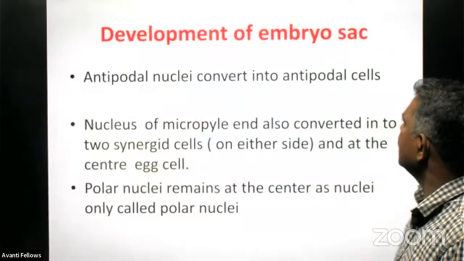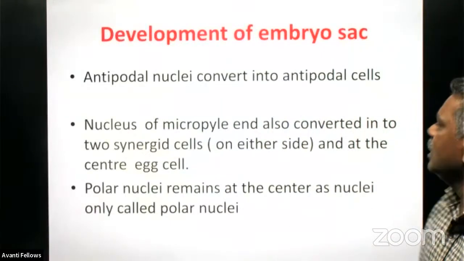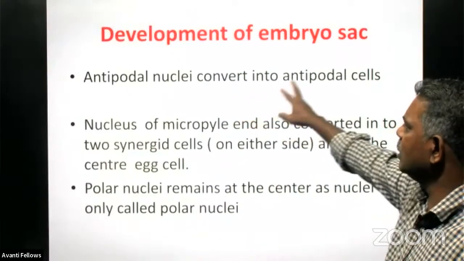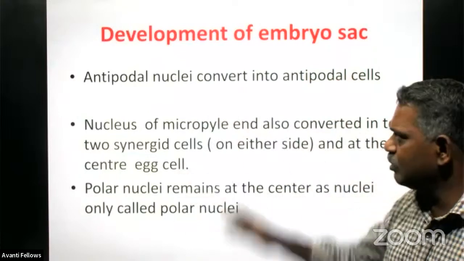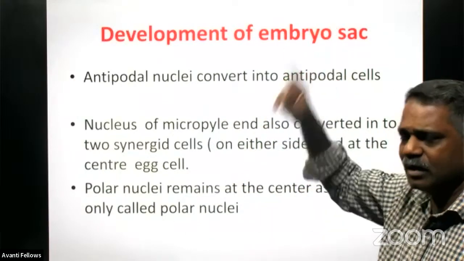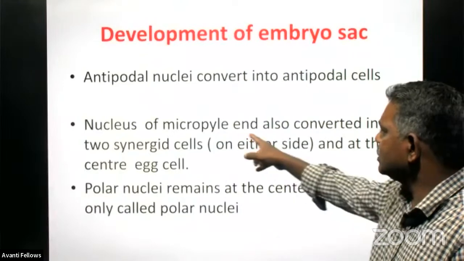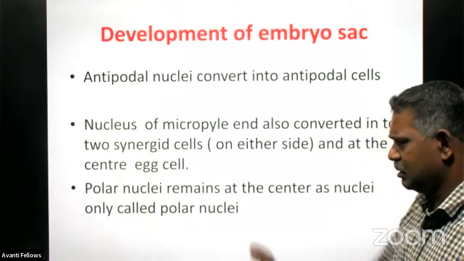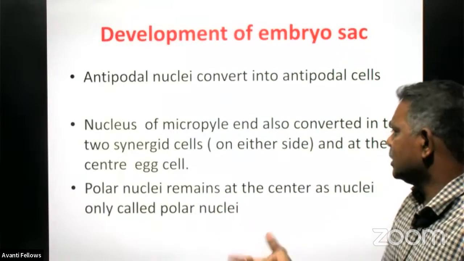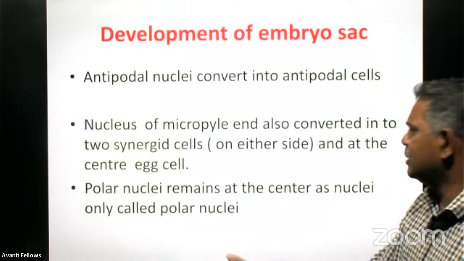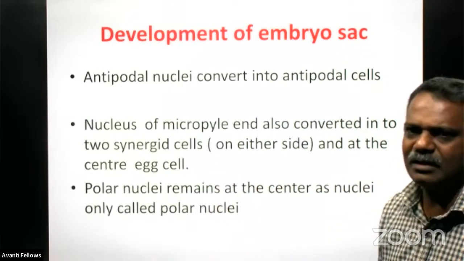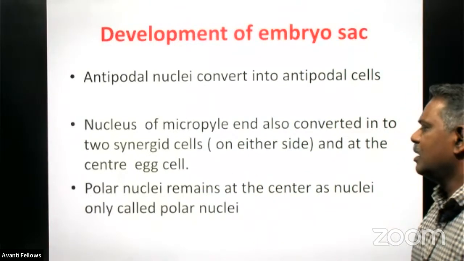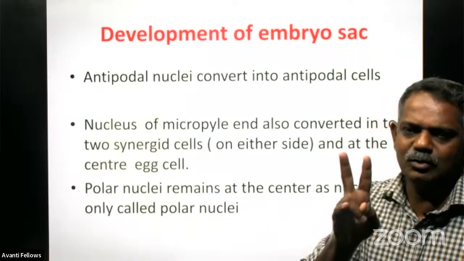Right. This comes to the development of the embryo sac. This is the detailed structure of the embryo sac. The antipodal nuclei are converted into antipodal cells. The antipodal nuclei are located in the chalazal end only, and the nucleus of the micropylar end is also converted into the egg cell and 2 synergid cells. One synergid cell on either side, and the egg cell exactly at the center, right? And the polar nuclei remain at the center as nuclei, and we call them what? The polar nuclei only. There are 2 nuclei.